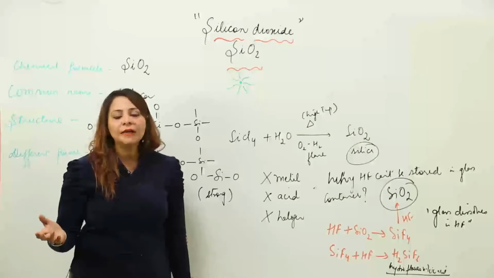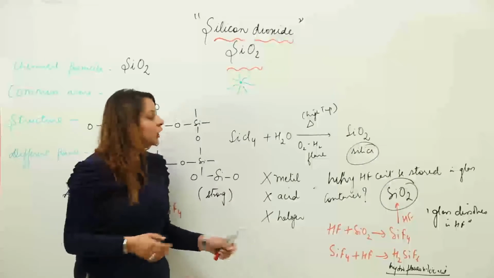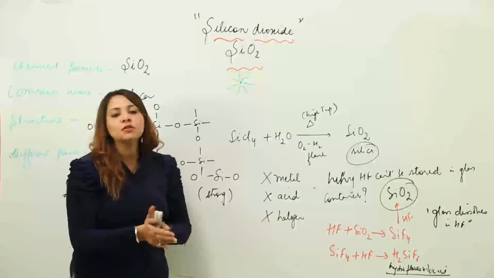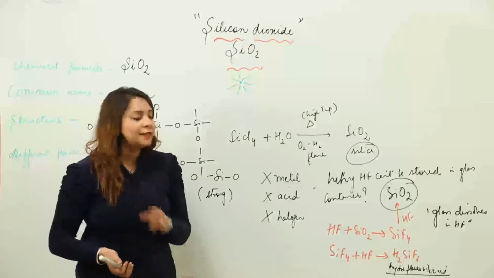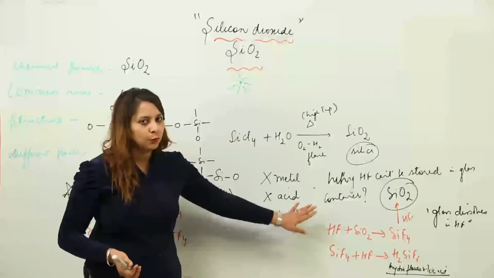It is inert towards metals, acids, halogens, as we have seen. So that means definitely we cannot store HF in a glass container. And what is the reason? You are familiar with it.